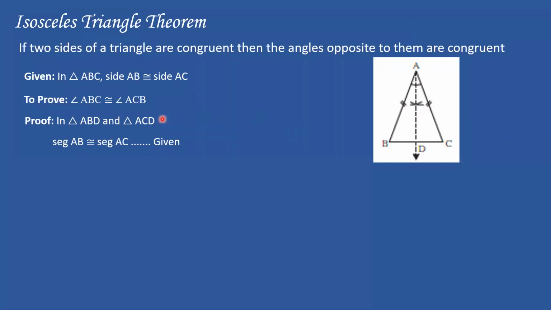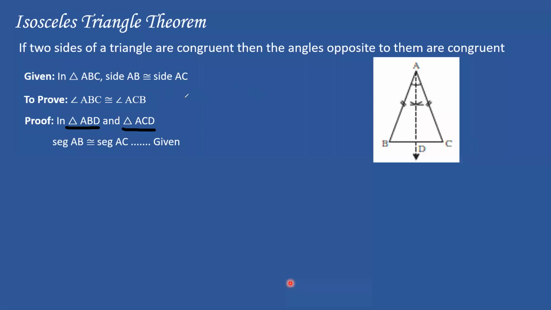Now I'll start my proof. Basically my proof is in triangle ABD and triangle ACD. Where are triangle ABD and ACD? Here. This is triangle ABD and ACD. Also, people, focus on the names. Many of you have made this mistake in geometry.